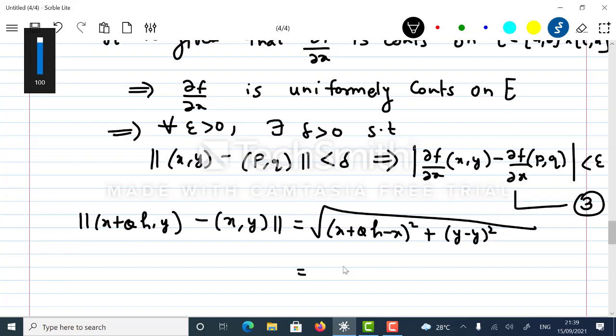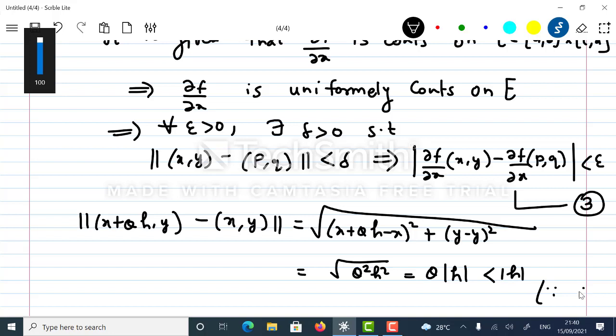It is the same as the square root of theta square h square, which equals theta times mod h. Theta is always positive, between 0 and 1, so you can replace theta by 1. So this norm is less than mod h.